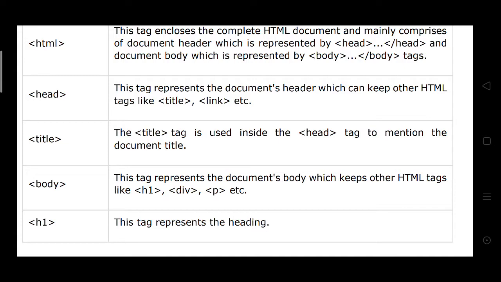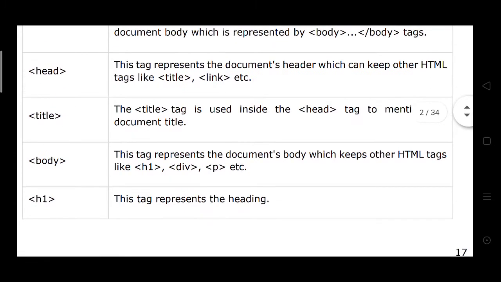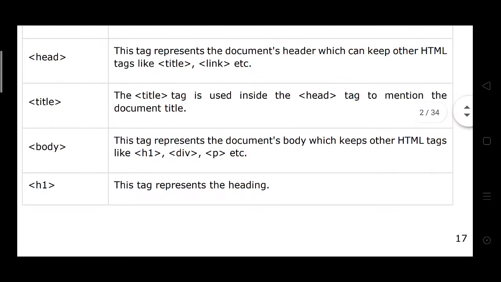You may write the document title name. It is not displayed in the output, but the name of the document is written in the title.